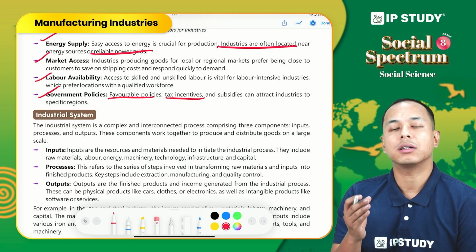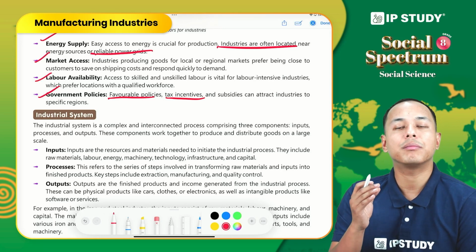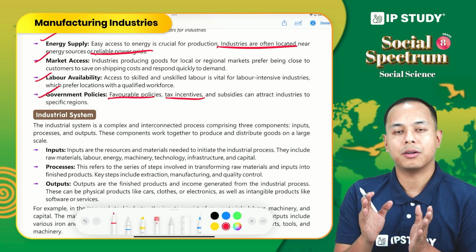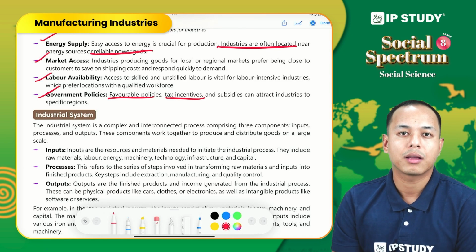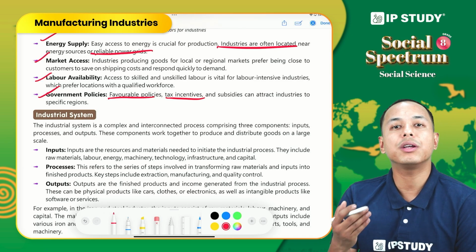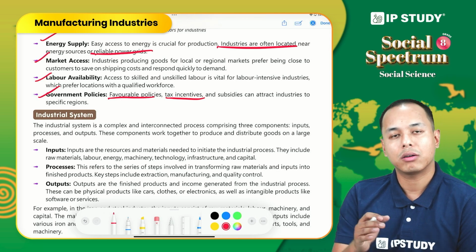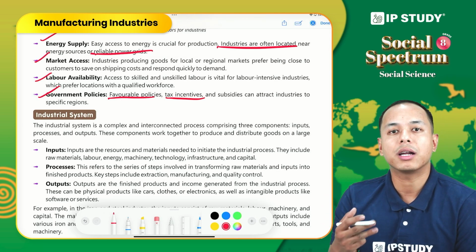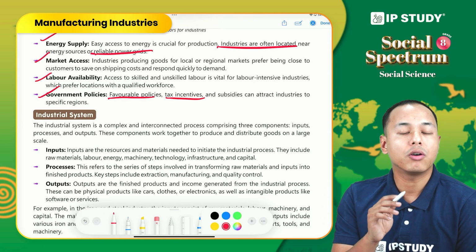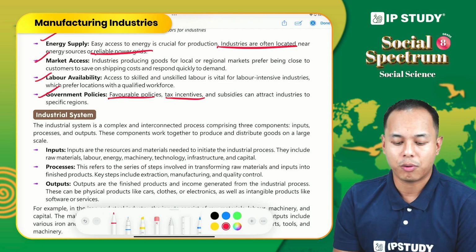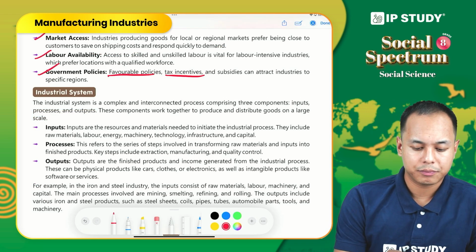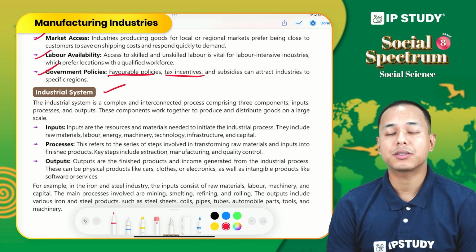Why do foreign industries establish their manufacturing units in India? Because of this: ease of doing business and favorable policies. There are also other factors like cheap labor, but government policies are also very important. Now another topic is the industrial system.